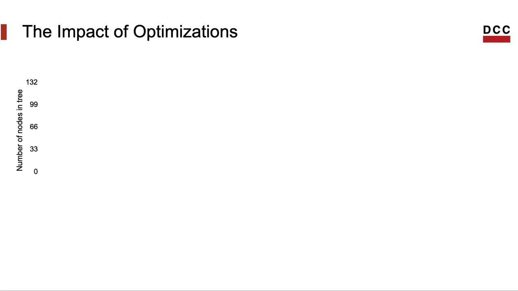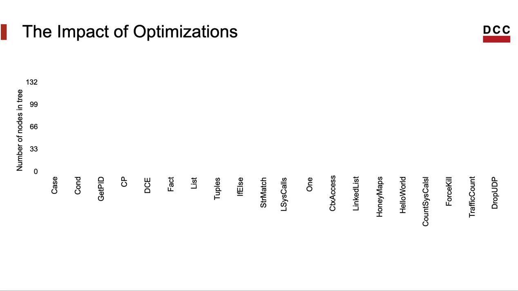Optimizations bear an important impact on the quality of the code that we produce using Honeycomb. For instance, let's take a look into the size of the programs that we produce without and with optimizations enabled. In this case, we shall be using some benchmarks that are available in the Honeycomb distribution. 4 of these benchmarks are implementations of equivalent applications that were available in C, and then we just recode them in Elixir. And let's compare the size of the Honey-C representation of each program, considering the application of different optimizations. So size is measured in the number of nodes in the Honey-C program representation.